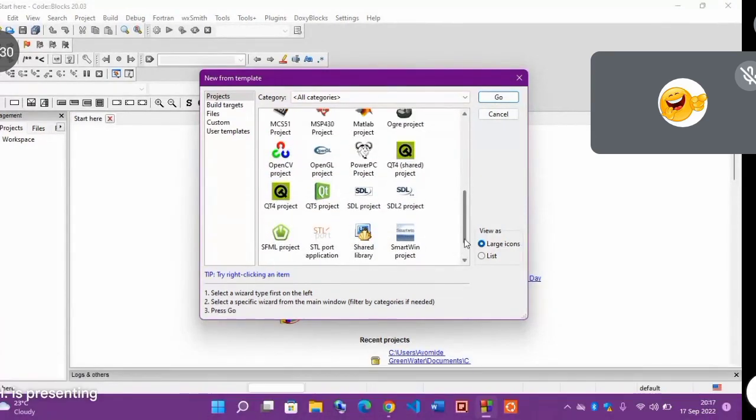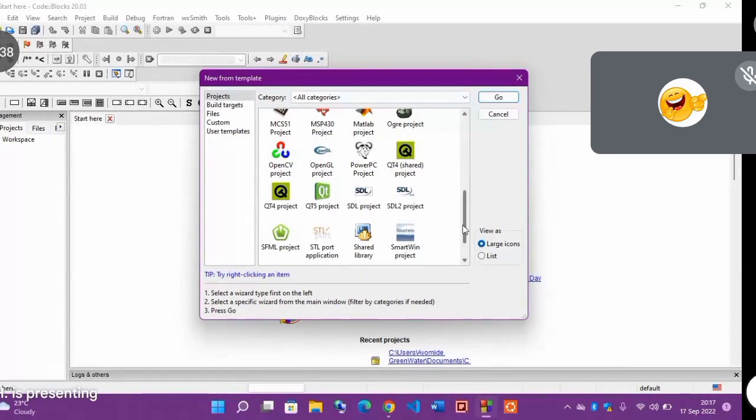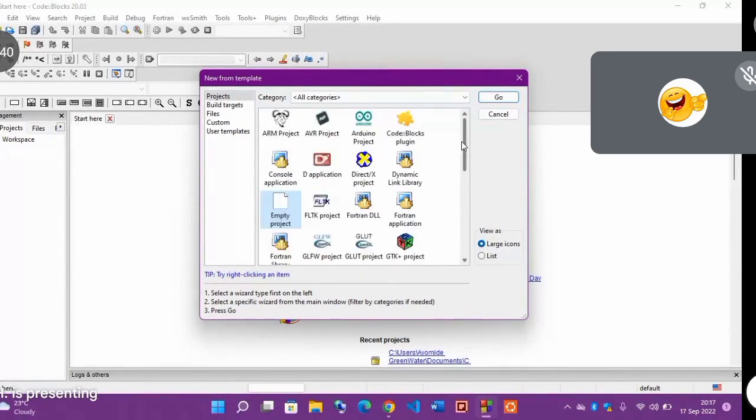Are we getting it? We have OpenCV project. For people that have heard of OpenCV, we have OpenGL. If you know them, you will know that all this is also inside Python and other programming languages. But for this class, we are going to be using what